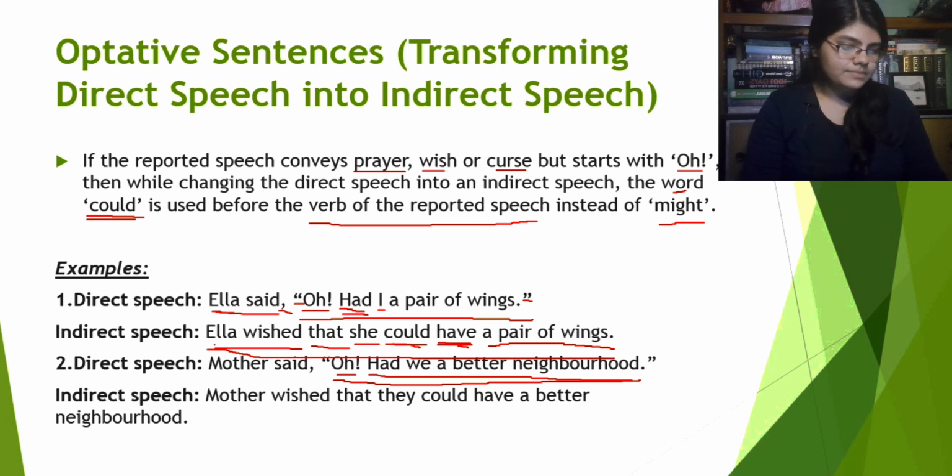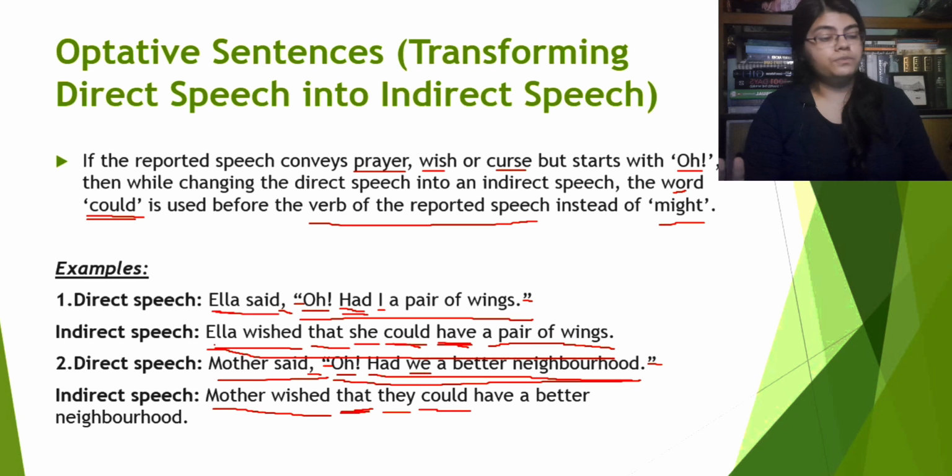What is happening here? "Mother said" will obviously be replaced by "Mother wished." The comma and the inverted commas will not be used in the indirect speech. Now we will put a "that." Then we will use "they" instead of "we" because mother is the speaker. Now we will use "could" before the verb of the reported speech. What is the verb of the reported speech?